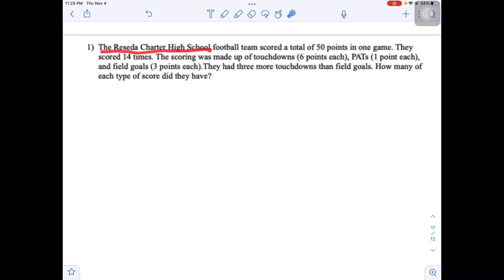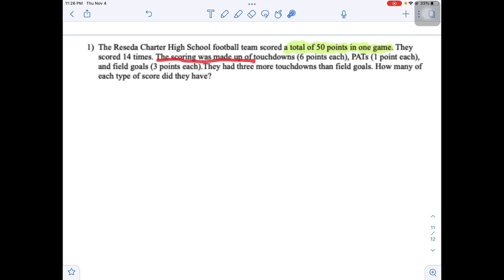The Reseda Charter High School football team scored a total of 50 points in one game. Right? So a total of 50 points in one game. So this is points. So let's look for where else it says points. They scored 14 times. Now, even though this is an important number, it's not points. We're looking for something related to points.